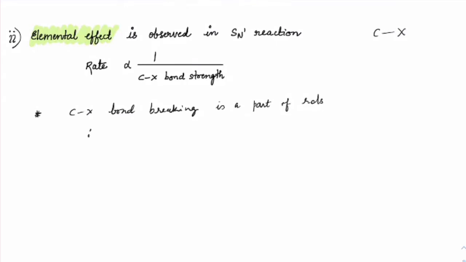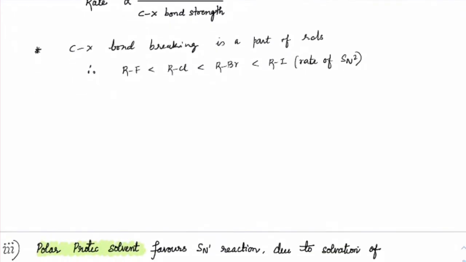So therefore, if we have RF, RCl, RBr and RI, we will see the rate would vary this way. This would be the rate of SN1, which is the same for SN2 also. Here you could see there is a 2p sigma bond formation, 2p-3p sigma bond and so on, so the bond strength is decreasing.